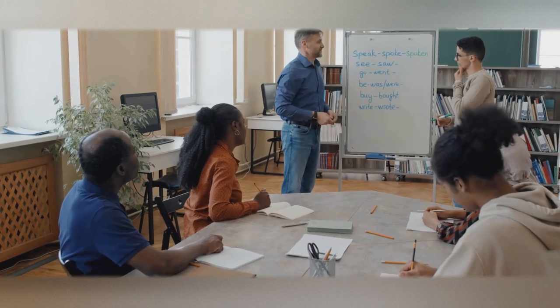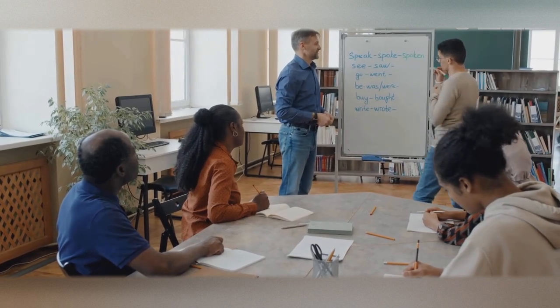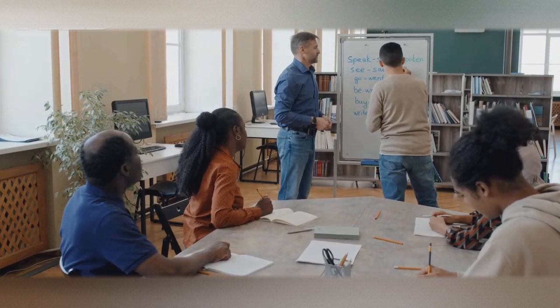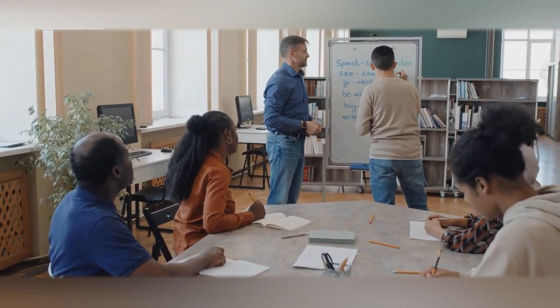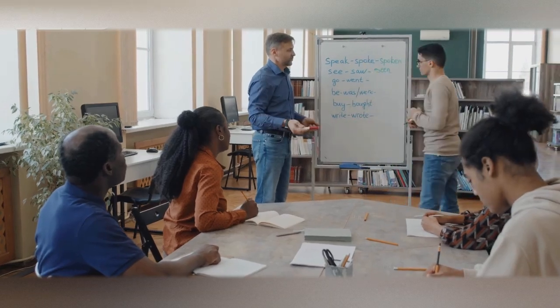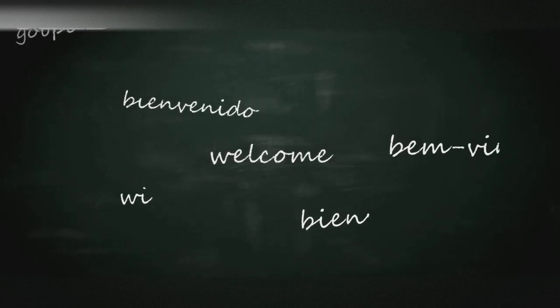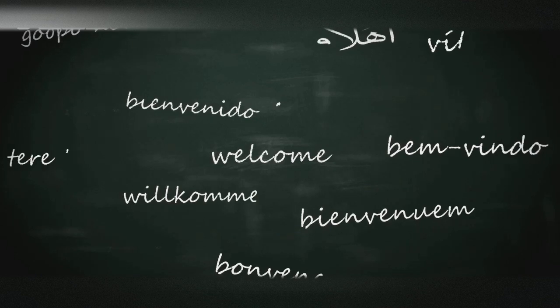Let's dive into the fascinating world of verbs, specifically regular and irregular verbs. Understanding these two categories is essential for mastering English grammar, so let's break it down. First, let's talk about regular verbs. A regular verb is one that follows a predictable pattern when forming its simple past and past participle.